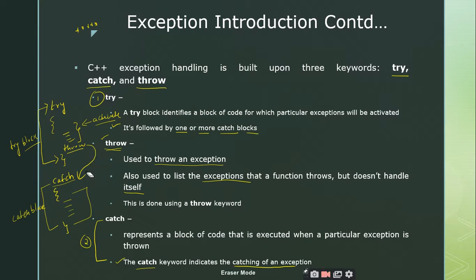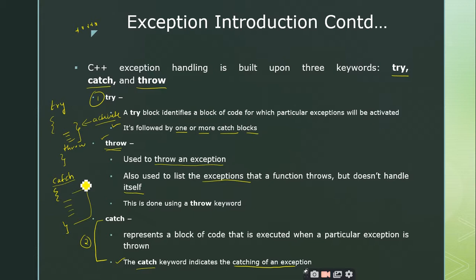Yes, sir. Now we will see one more modification that I want to make for the catch block. You are clear about the try block, catch block and throw, right? When an exception is activated in the try block, we need to throw it by using the throw keyword. Once it is thrown, it is caught by a corresponding catch block.